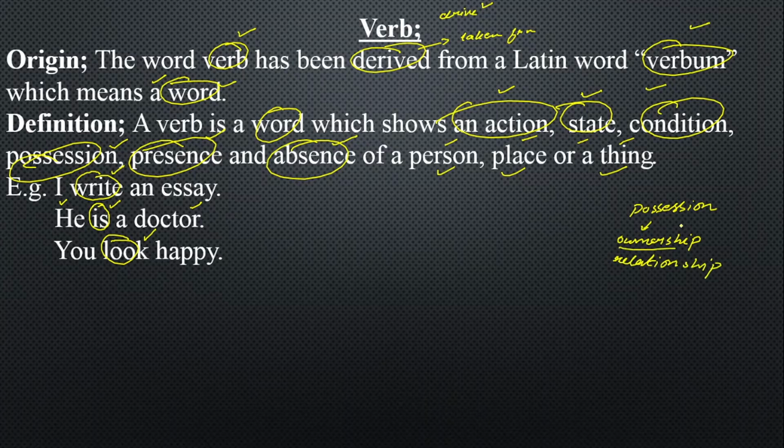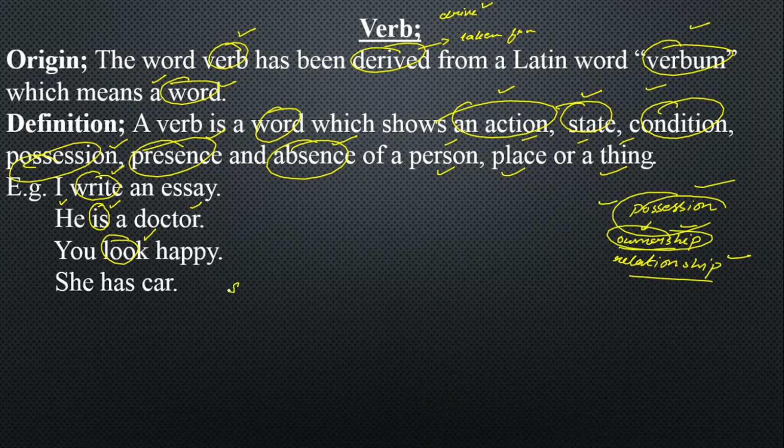Ownership means property; relationship means a relation for relatives or for friends, whatever. You look happy. Now this was showing condition. Now possession: she has a car. Now it is showing possession. In possession it is showing ownership, that she has a car.